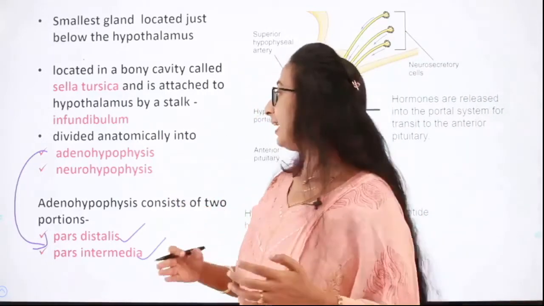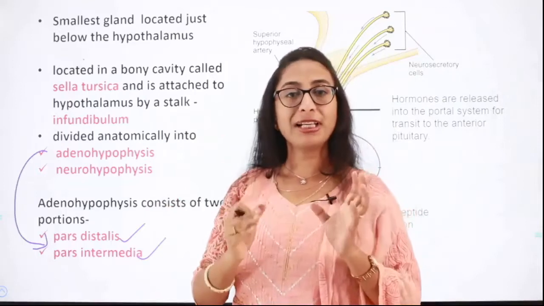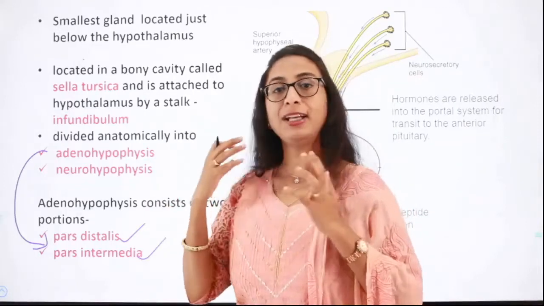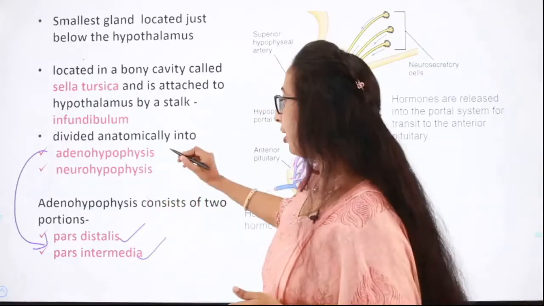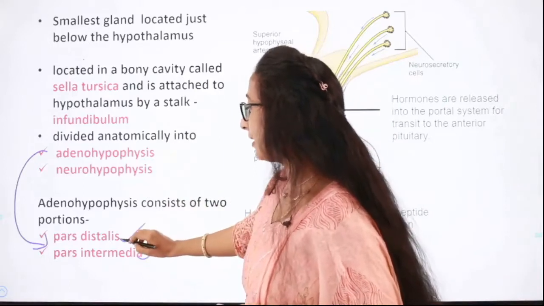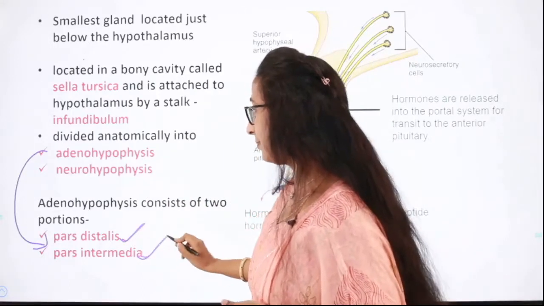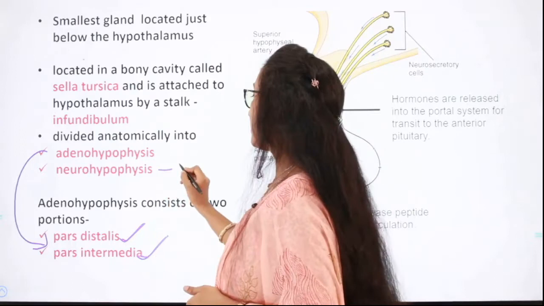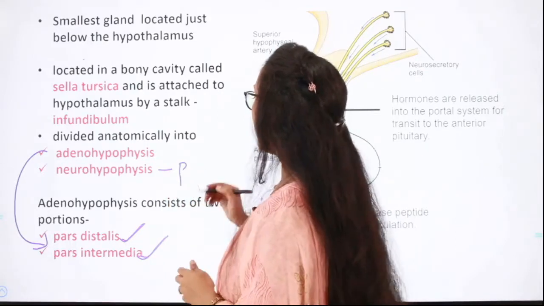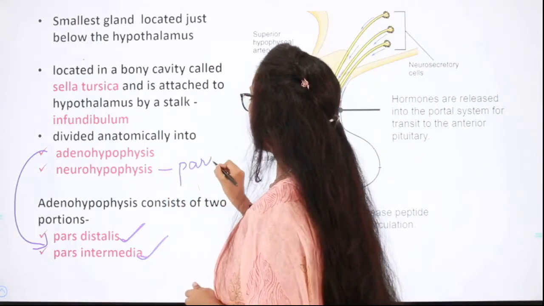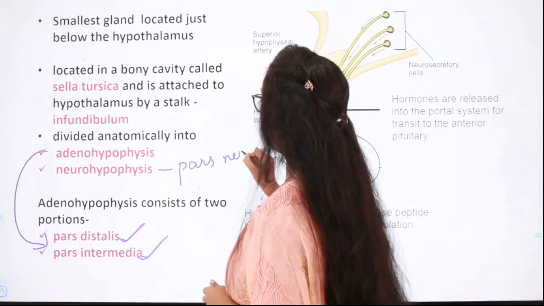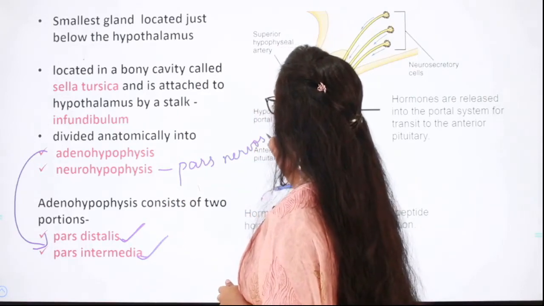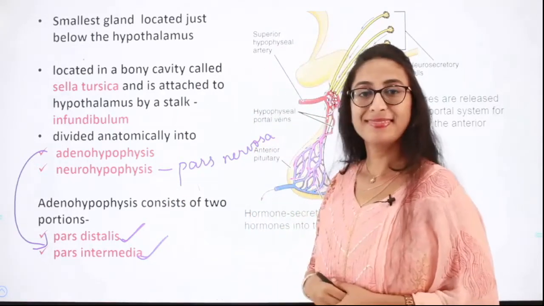So did you understand the division of the pituitary gland into adenohypophysis and neurohypophysis? The adenohypophysis consists of the pars distalis and pars intermedia, and the neurohypophysis consists of the pars nervosa. Isn't it?